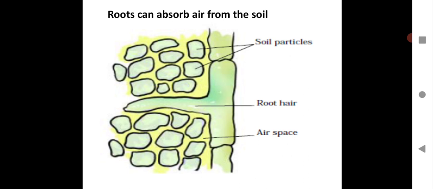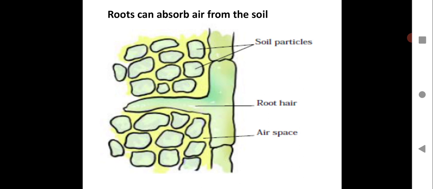You have a soil particle, and you can see the space between two particles of the soil. There are some spaces between the soil particles, and that is occupied by air, because air is going to fill that empty space between the particles of the soil. That's why we say soil is porous in nature. That means it has some spaces between the particles that are occupied by air.